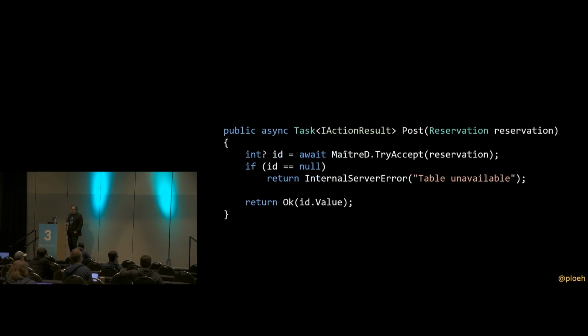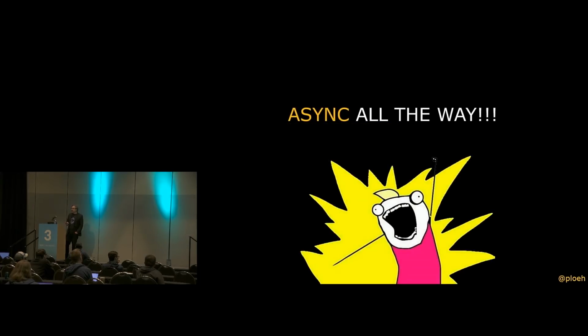But we can move on and look at the Post method. We just have to add await on that as well now, because TryAccept is asynchronous, and that means we also have to add async and return a task. So, so far so good. Now at this point we're basically done, because most web frameworks nowadays understand asynchronous programming, so that's good. So we're done. And what I've shown you here is basically a conclusion that other people have reached a long time ago. If you want to be async, you need to be async all the way.